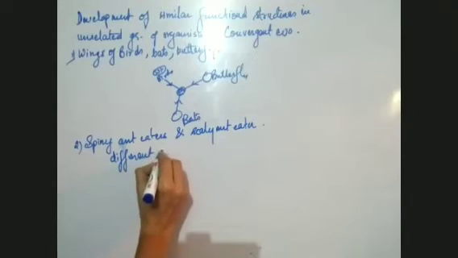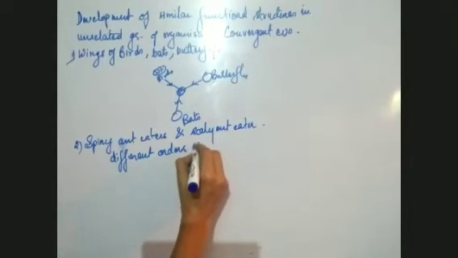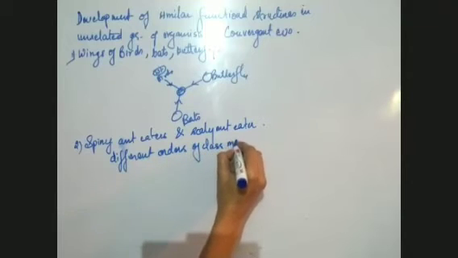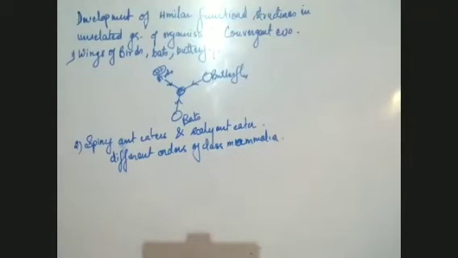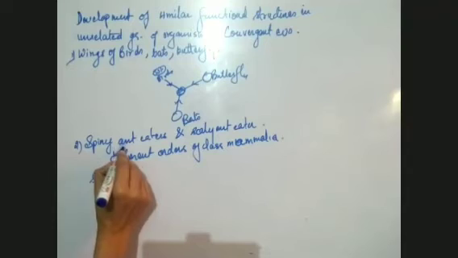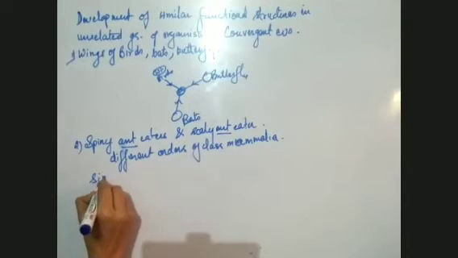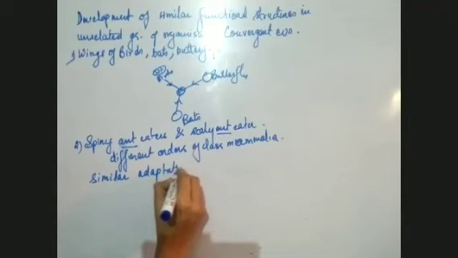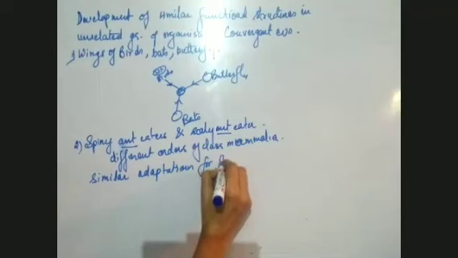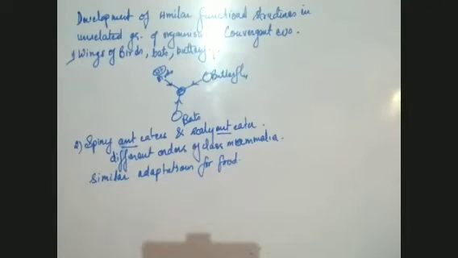Now, if you see their functions, they show similar adaptations. Both of them, the anteaters, show similar adaptations for food. So similar adaptations for food are seen in both types of anteaters. So this is another convergent evolution.